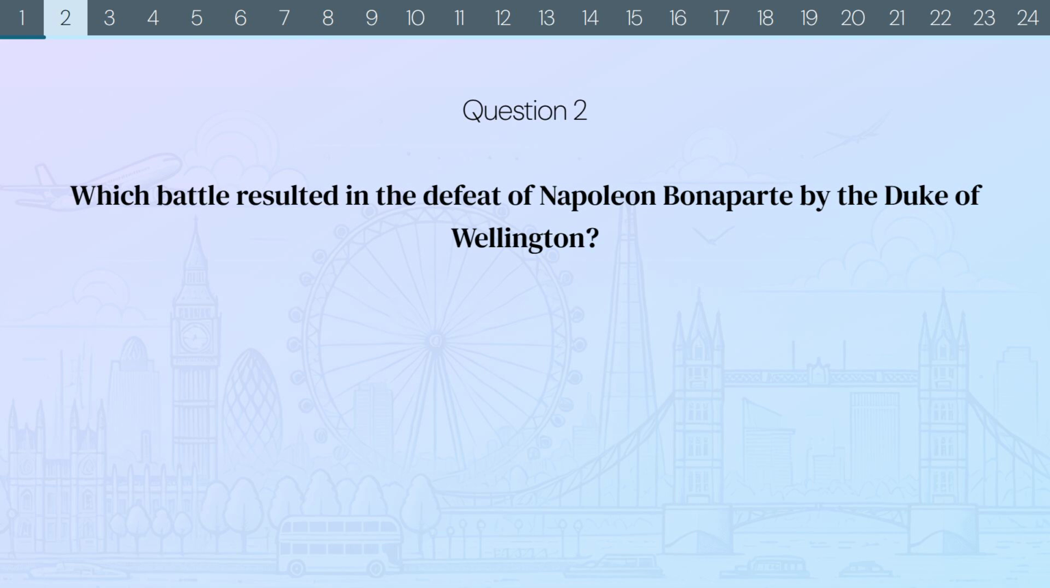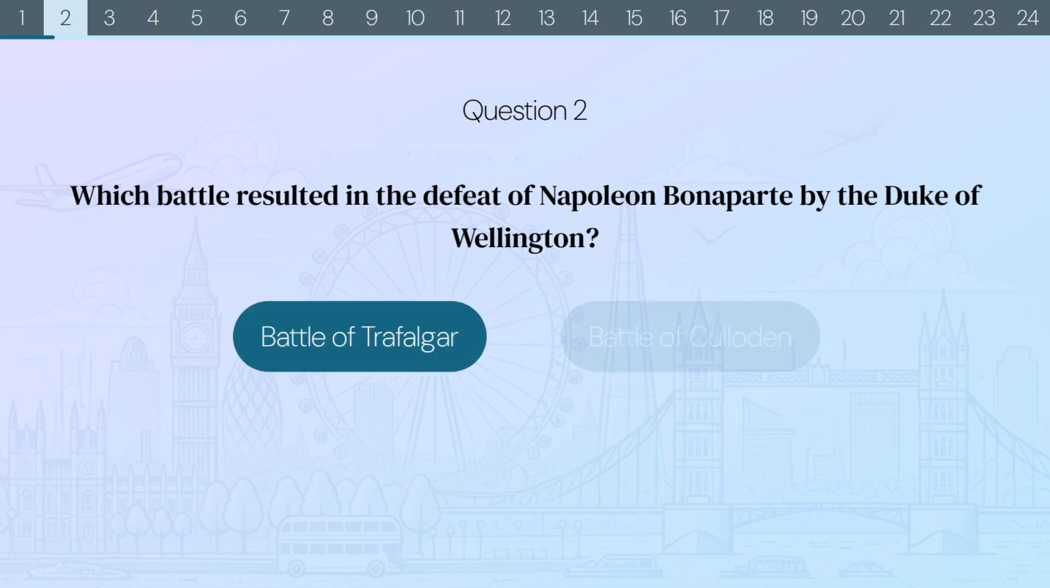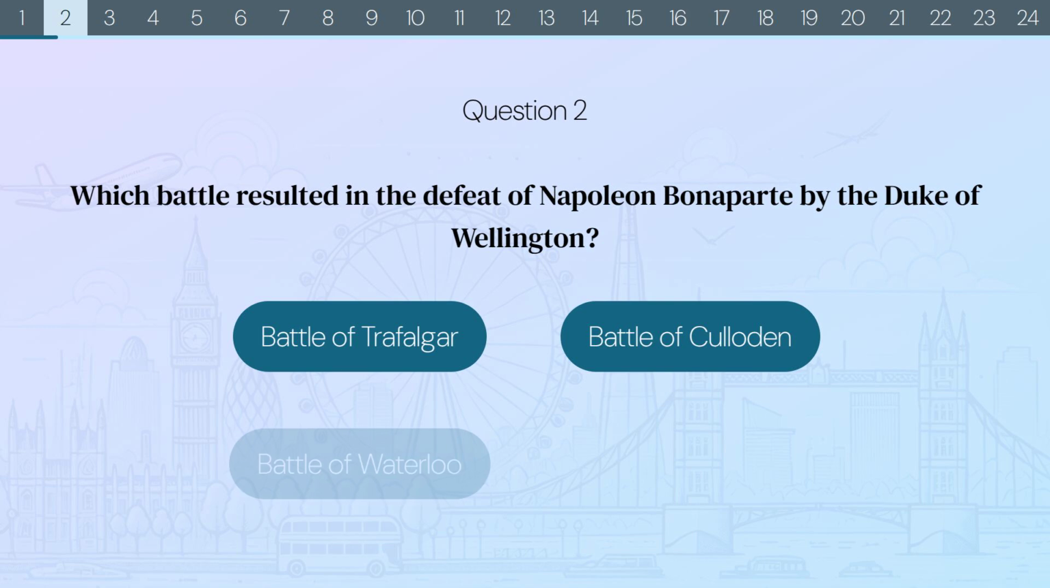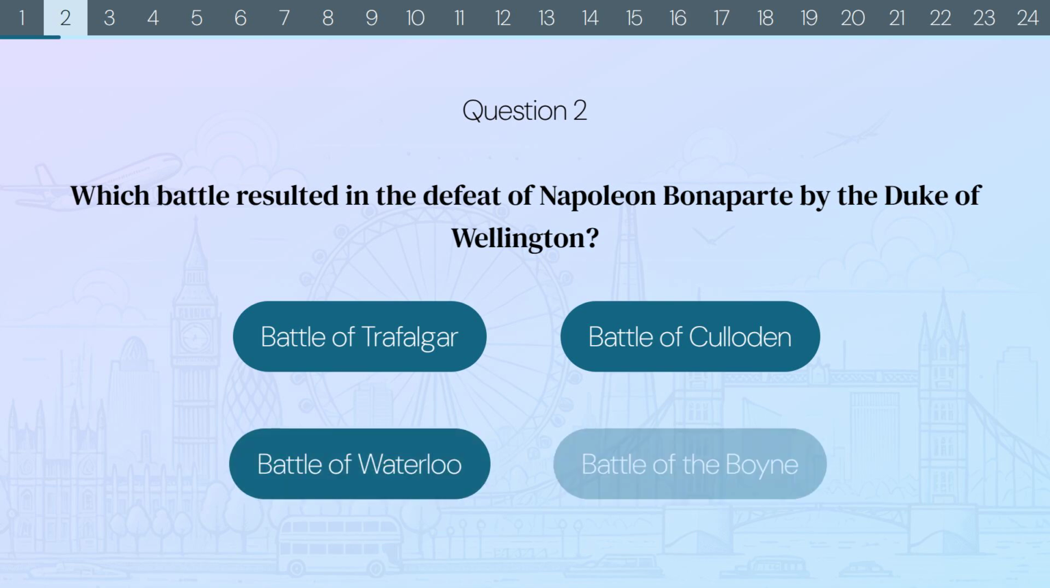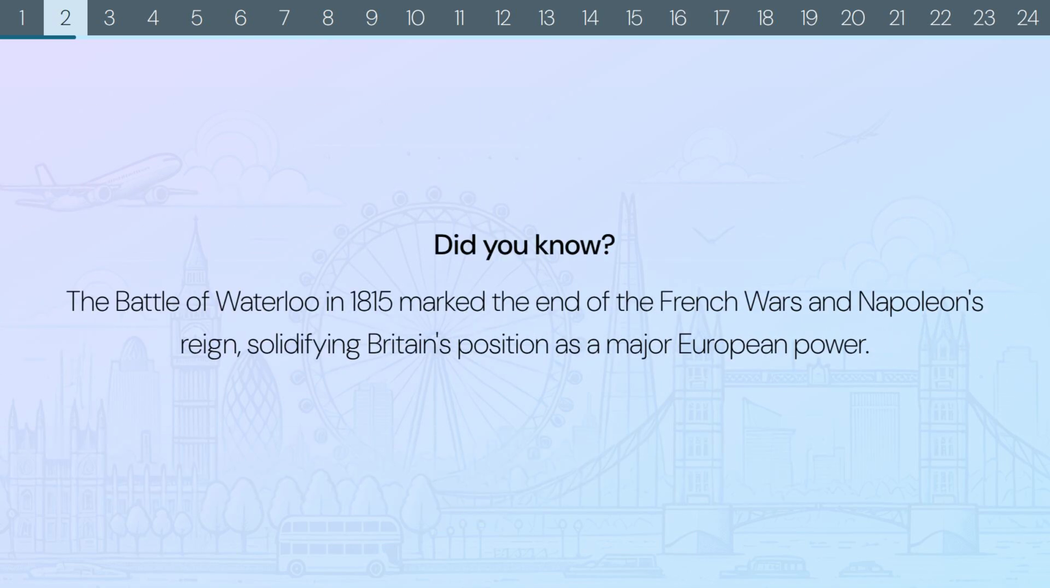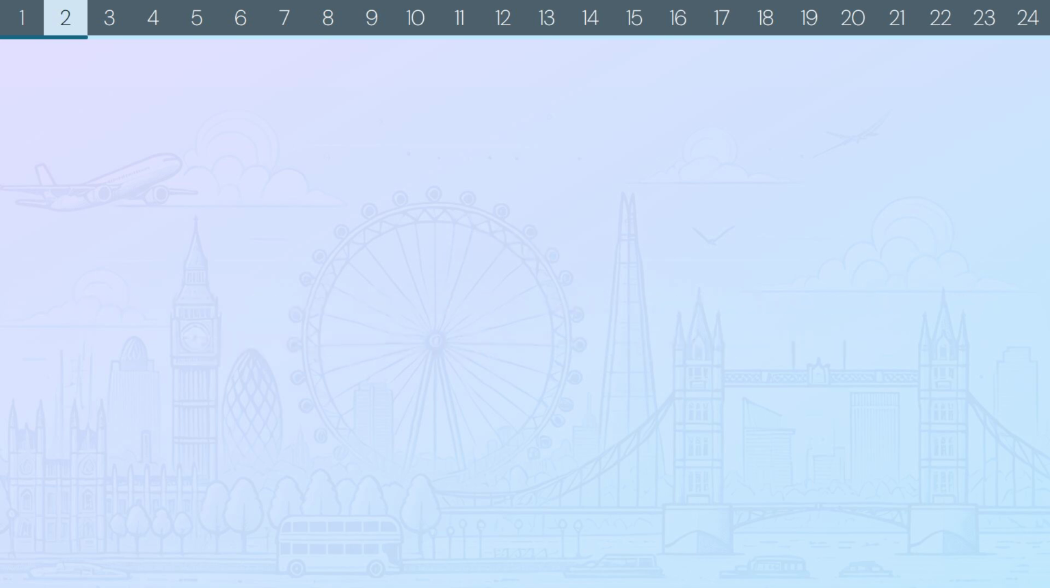Question 2. Which battle resulted in the defeat of Napoleon Bonaparte by the Duke of Wellington? Battle of Trafalgar? Battle of Culloden? Battle of Waterloo? Or Battle of the Boyne? The correct answer is Battle of Waterloo. Did you know? The Battle of Waterloo in 1815 marked the end of the French wars and Napoleon's reign, solidifying Britain's position as a major European power.